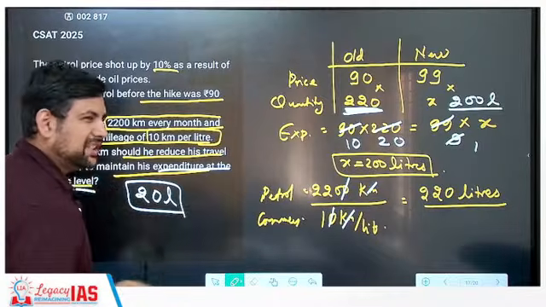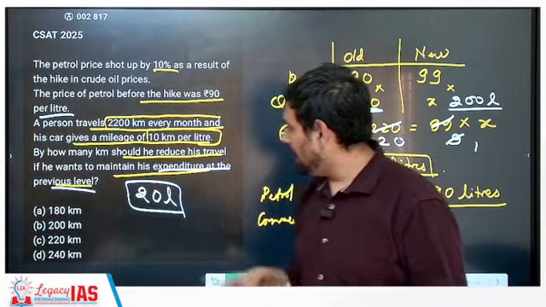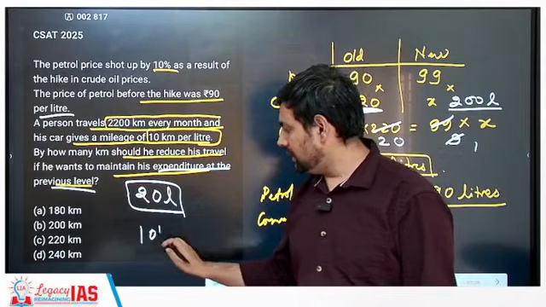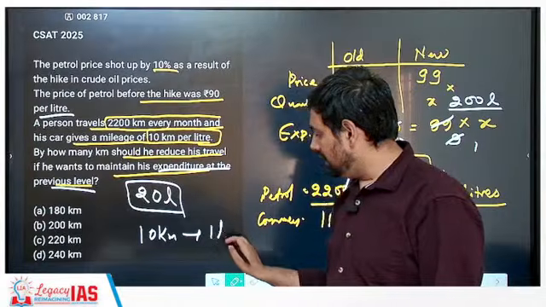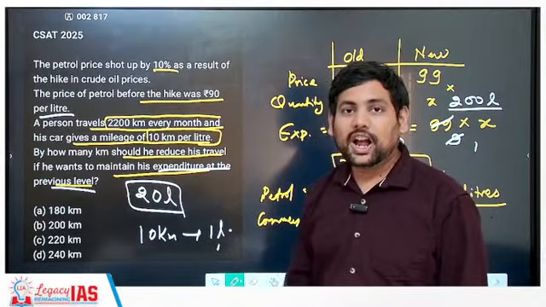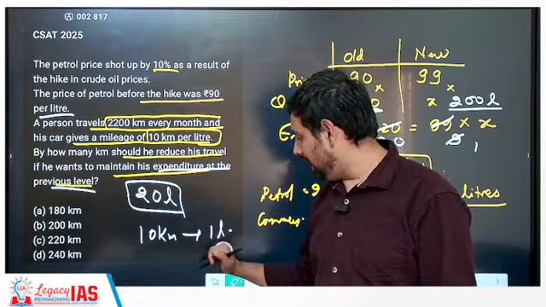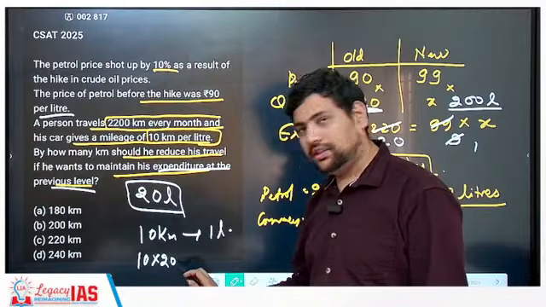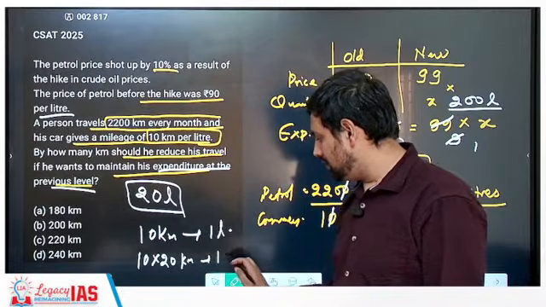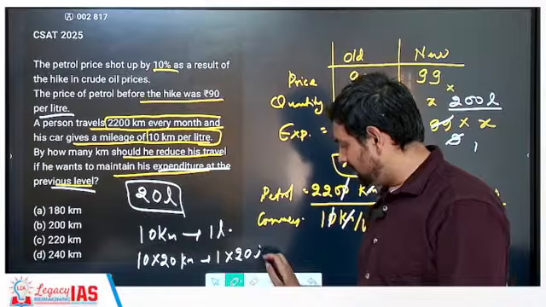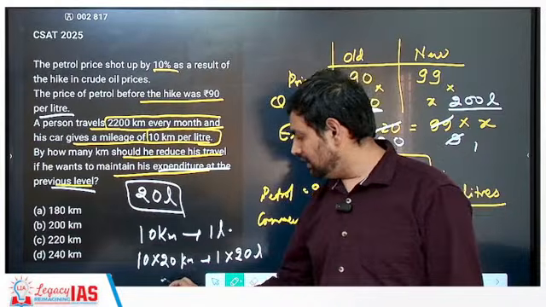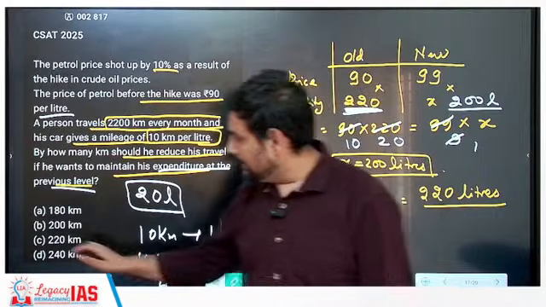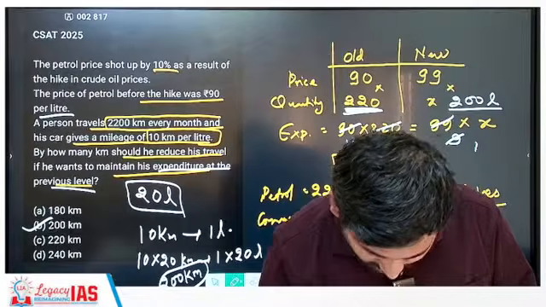Now what was the mileage of the vehicle? The vehicle had a mileage of 10 kilometer per liter. So that means the vehicle went 10 kilometer in 1 liter. Then in 20 liters, how much would it have gone? Multiplying both sides by 20, this becomes 10 into 20 kilometer, equal to 1 into 20 liters. So this is 20 liters, and 10 into 20 comes out to be 200 kilometer. So answer is B, 200 kilometer.